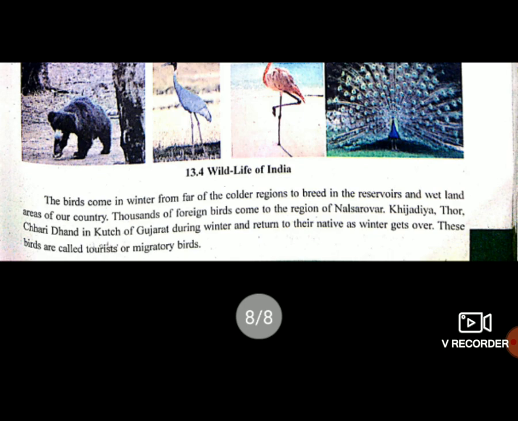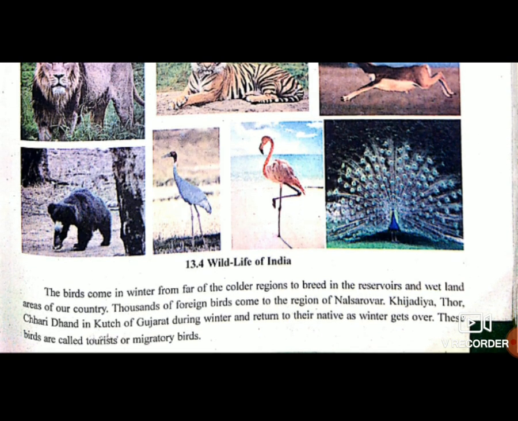The birds come in winter from far off colder region to breed in the reservoirs and wetlands area of our country. Thousands of foreign birds come to the region of Nal Sarovar, Khijadia, Thor, Chari and in Kutch of Gujarat during winter and return to their native as winter gets over. These birds are called tourist or migratory birds.